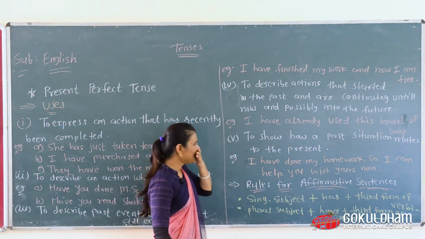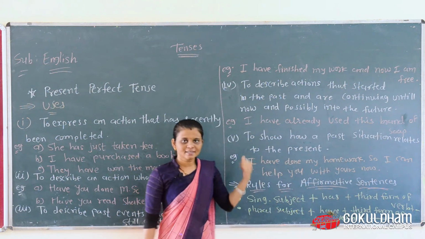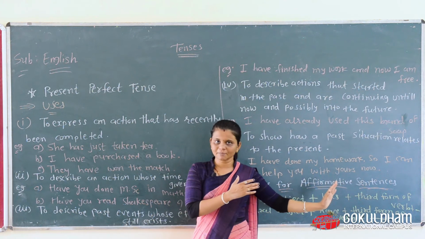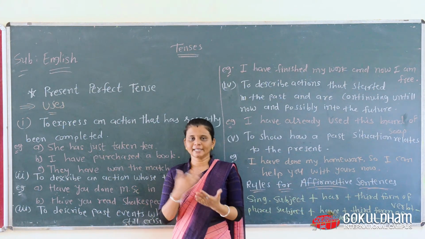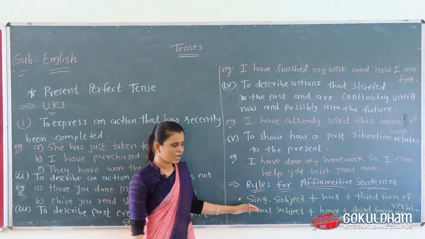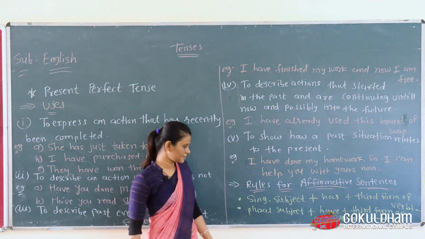The next rules are for affirmative sentences. In this tense, as in the other tenses, we also cover rules for affirmative, rules for negative, and rules for interrogative sentences. Here, the rules for affirmative sentences with some structures.